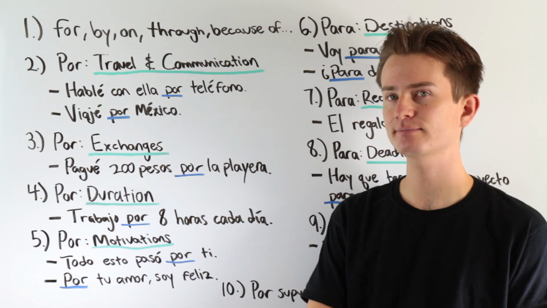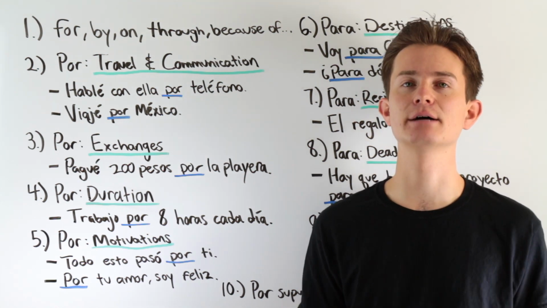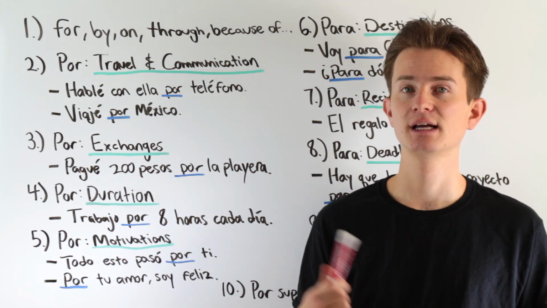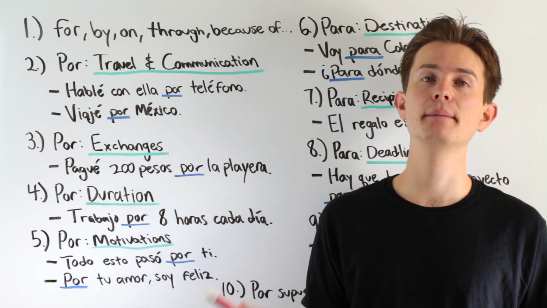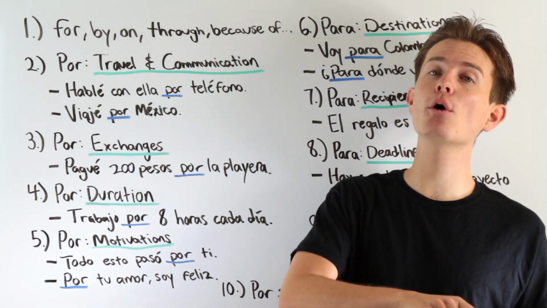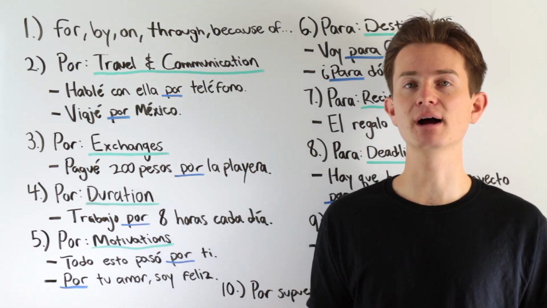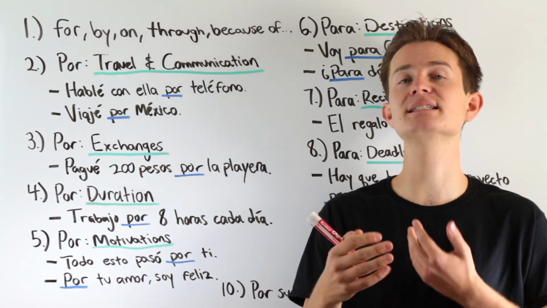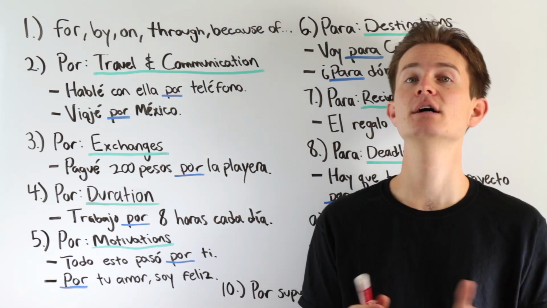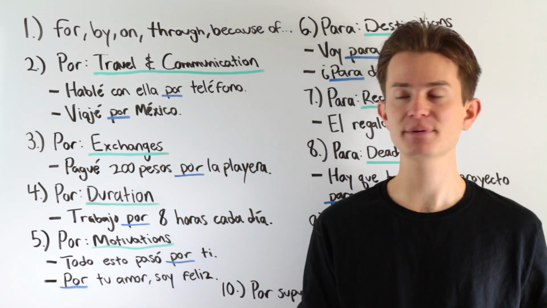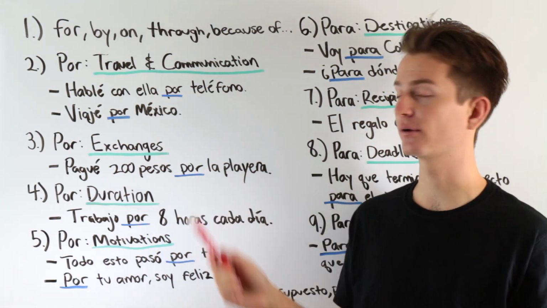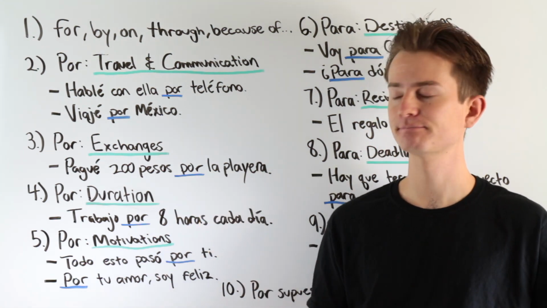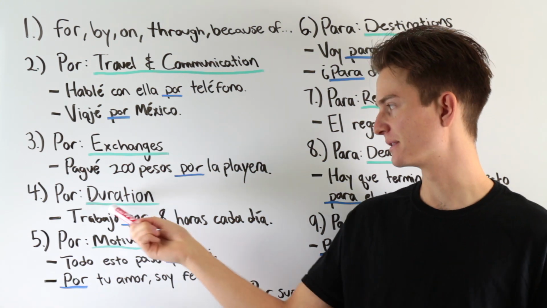For example, I'll trade you my sandwich for your cookie. Yo te cambio mi sándwich por tu galleta, right? I'm using por because an exchange is going on. So anytime an exchange happens, you're going to use por, not para. All right, durations.